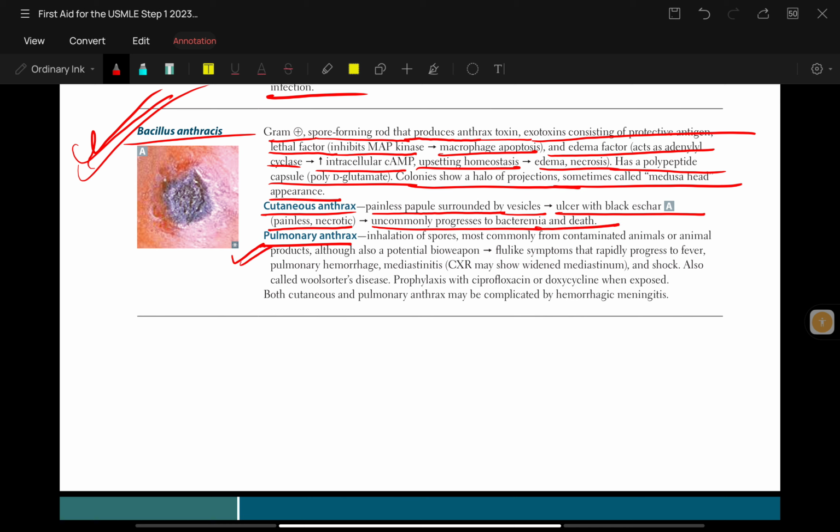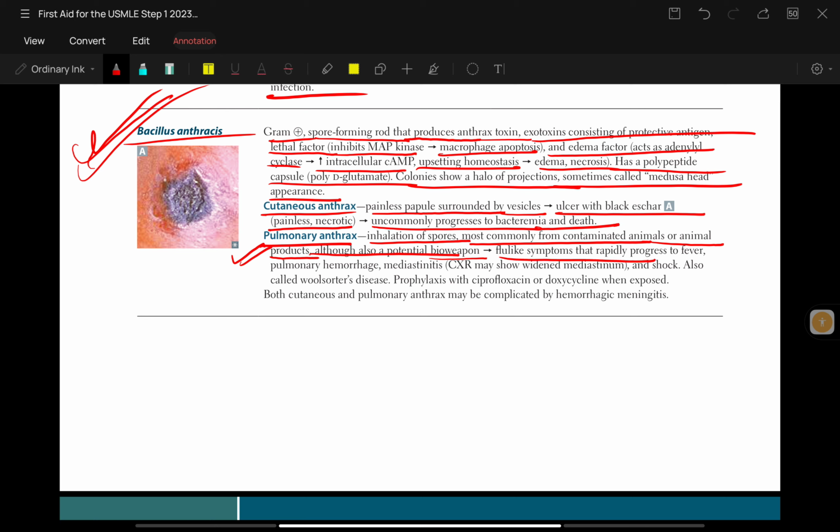Similarly, for pulmonary anthrax, there is inhalation of spores, most commonly from contaminated animals and animal products, and also a potential bioweapon.